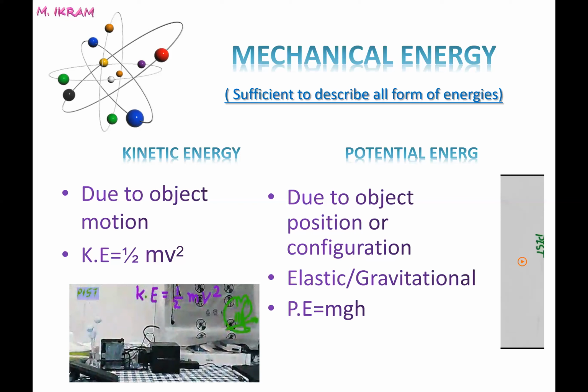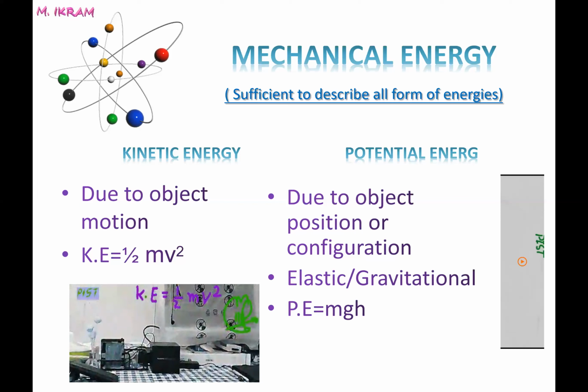Now there are two kinds of potential energies. The elastic potential energy is due to the compression or stretching of an object. That is usually the energy stored in an object when we change its geometric structure.